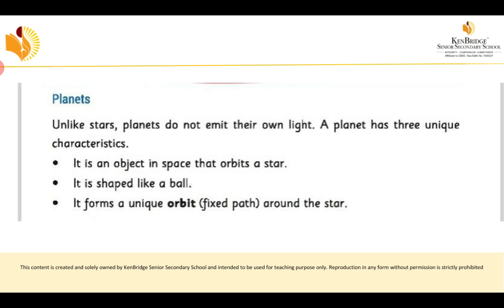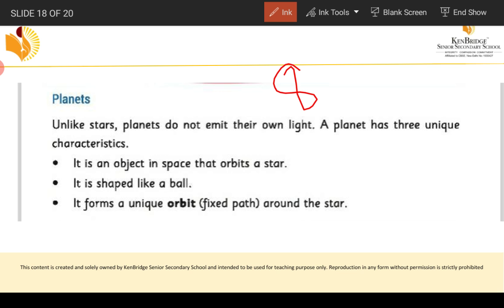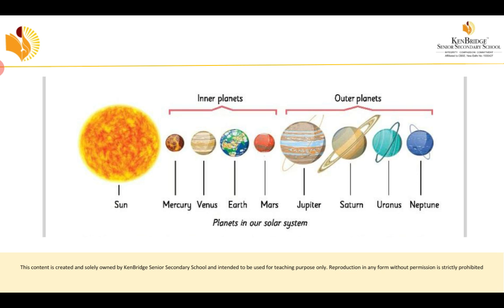So how many planets do we have in our solar system? Yes, we have 8 planets in our solar system. What are they? Mercury, Venus, Earth, Mars, Jupiter, Saturn, Uranus and Neptune. These are all the 8 planets in our solar system.